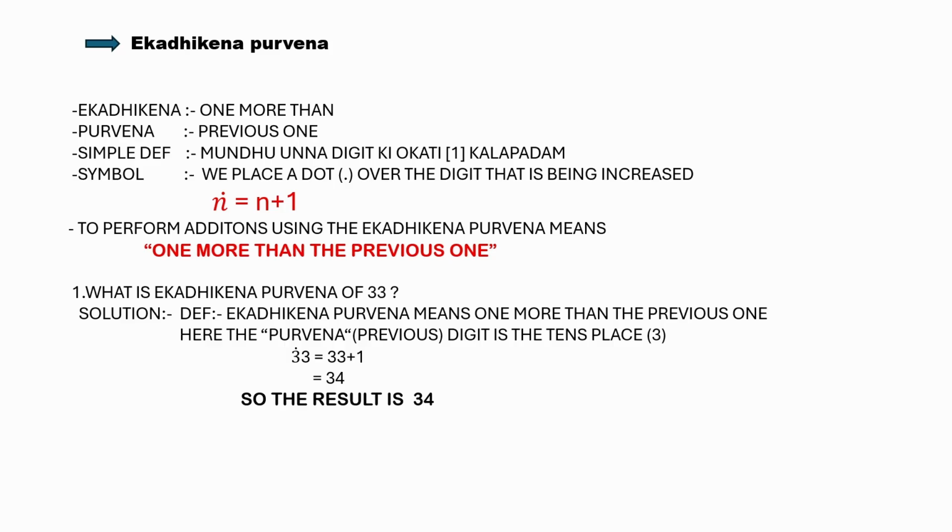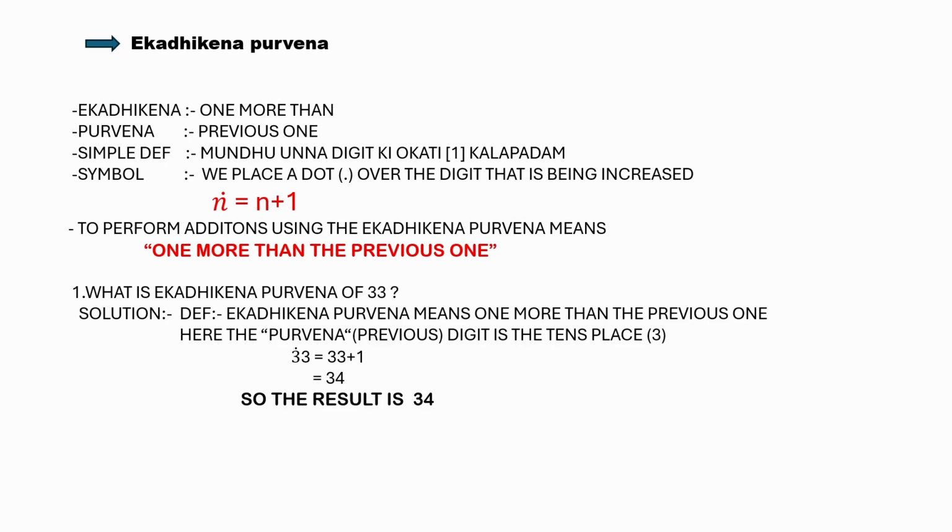Symbol: we place a dot over the digit that is being increased. n equals n plus 1. To perform additions, we use Ekadikena Purvena, which means one more than the previous one.